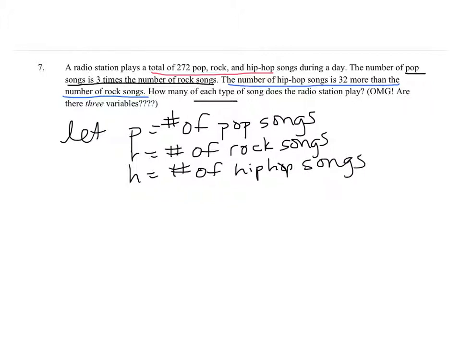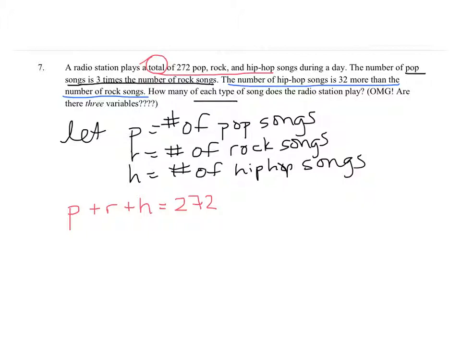Now, we've never seen a system with 3 variables before, but recall that in a system in 2 variables, we needed 2 equations to solve. So if we have 3 variables, we're actually going to need 3 equations to solve this. But don't worry, once we write the equations, it won't look so bad. So now keep in mind the total of the 3 types of songs is 272. So that should mean if I add pop and rock and hip-hop together, I get 272.